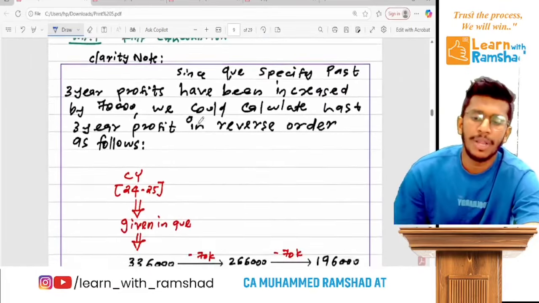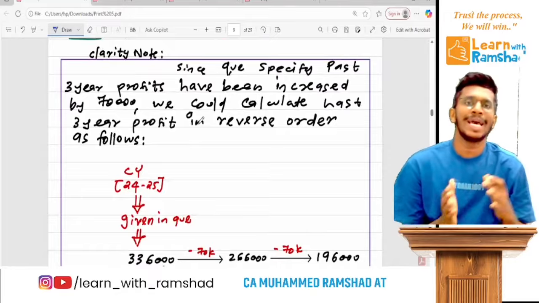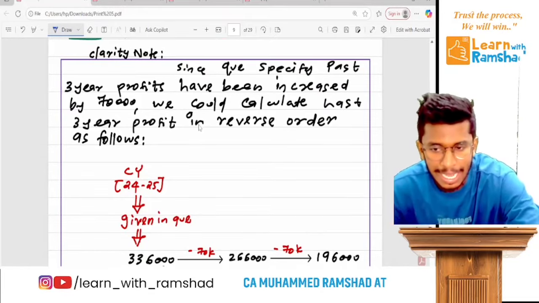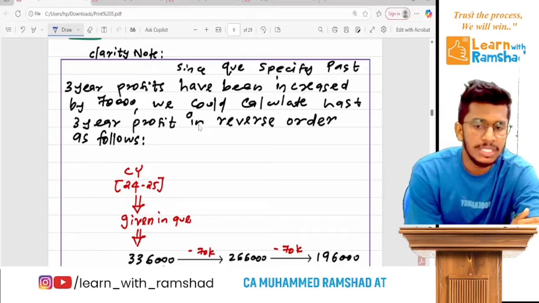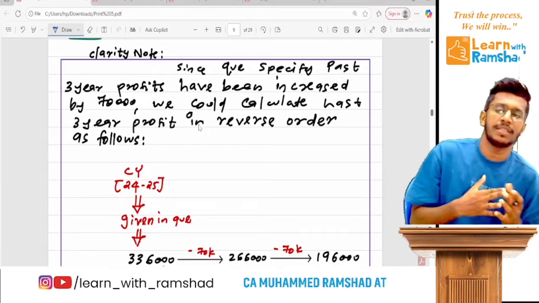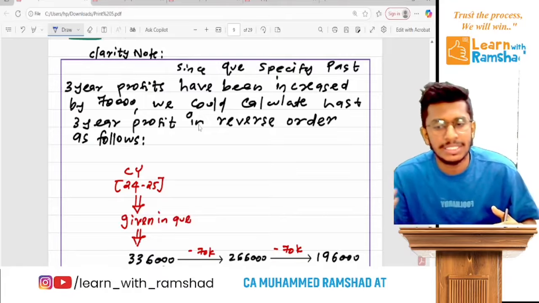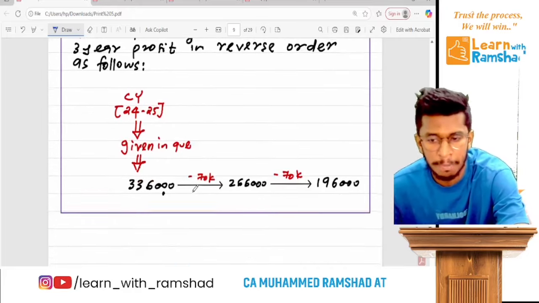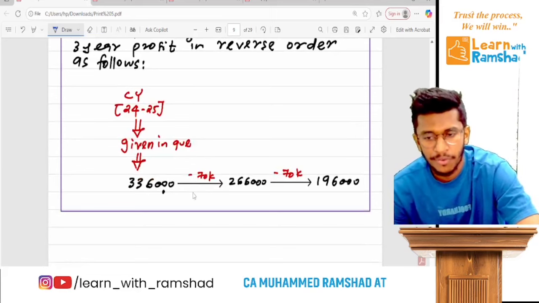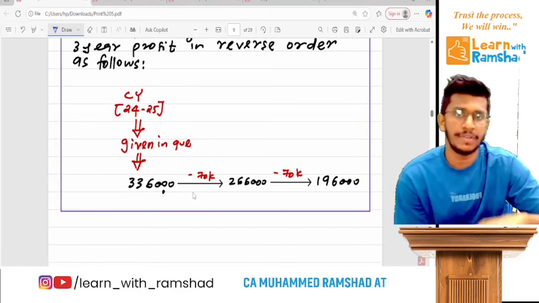For the last 3 years' profit, they are not directly given, but they give a clue. So this is a clarity note for you. Since the question specifies the past 3 years' profit has increased by 70,000, we can calculate the last 3 years' profit in reverse order. That means currently in the last year it is 336, which is after the increase of 70.